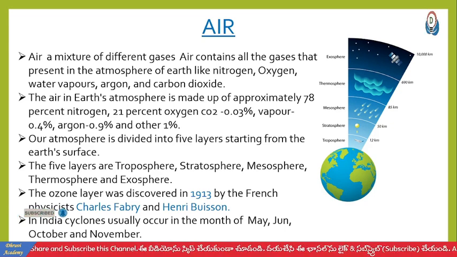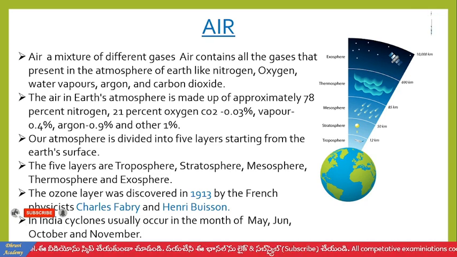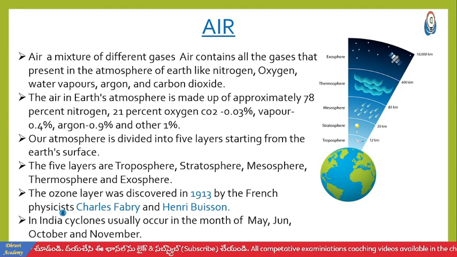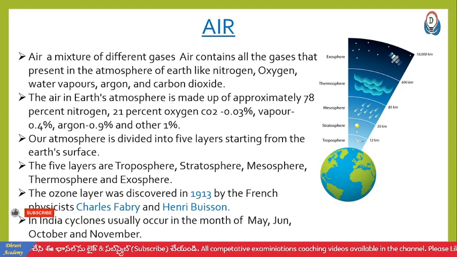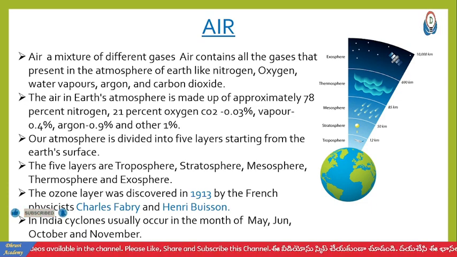The mesosphere extends about 85 kilometers, and this is the third layer. In this layer, most meteors from space are seen. And the fourth one is the thermosphere. The thermosphere extends about 690 kilometers. In this layer, we can see rockets.